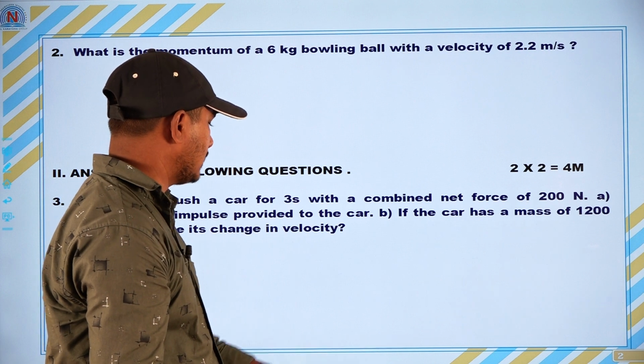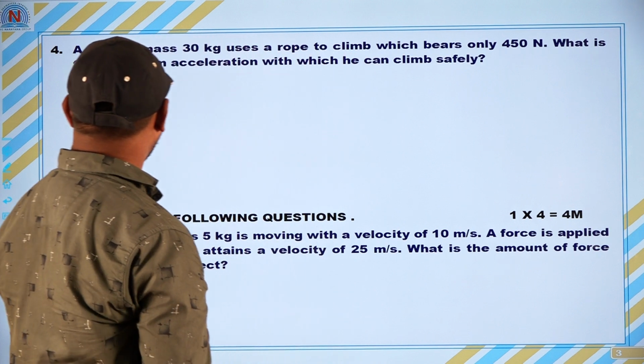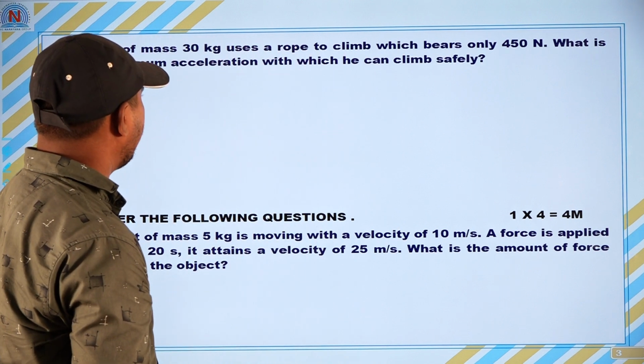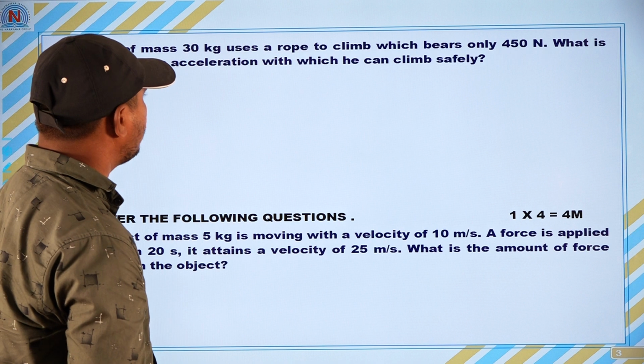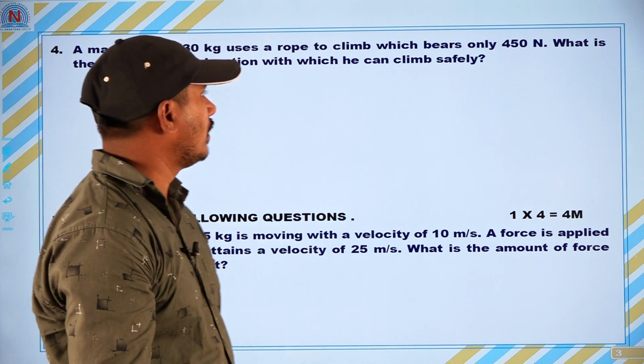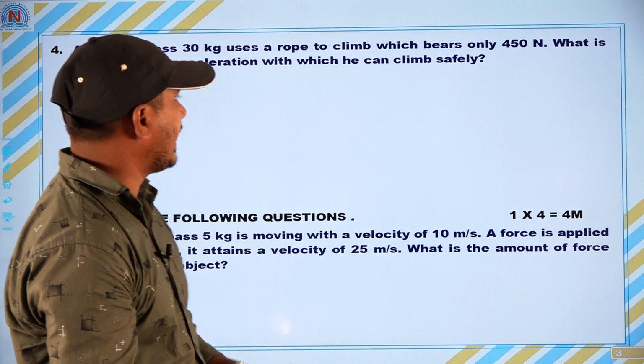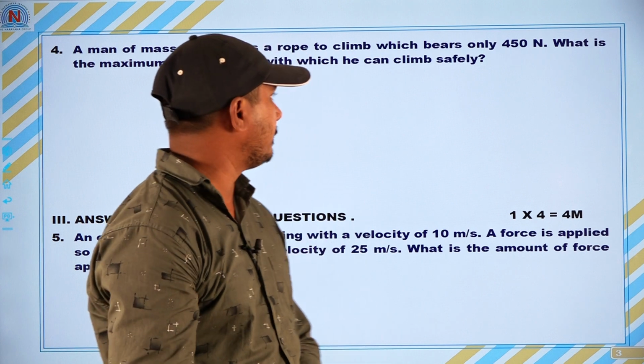So, let us go on to discuss question number 4. See the question here. A man of mass 30 kg uses a rope to climb which bears only 450 Newton. What is the maximum acceleration with which he can climb safely?